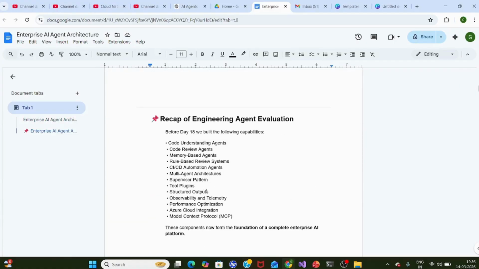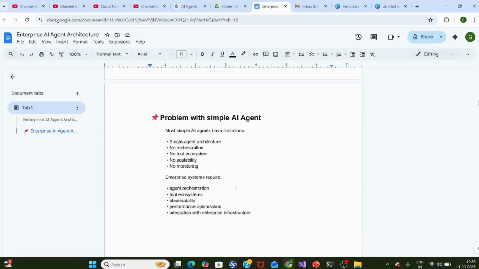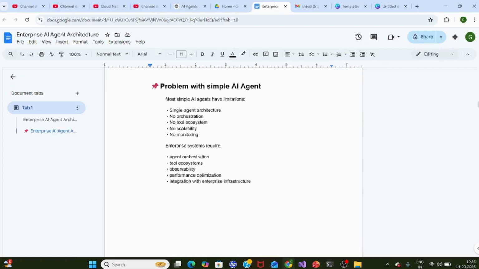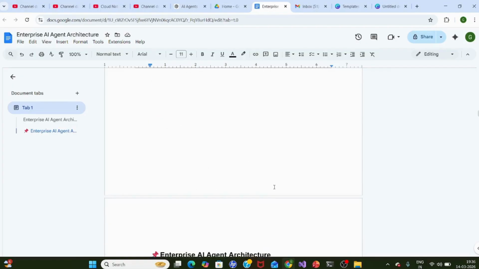We have done so many things. You can visit the previous days and you will get more idea. You can either visit day 18 and then go back, or you can come from day 1 to day 18. It's your choice. When I say single agent, we did that till day 9. There is no orchestration, no tooling, it's only how the agent works. But when I say enterprise, it should have all the facilities clubbed together. Then only can you say it is a complete enterprise AI agent.